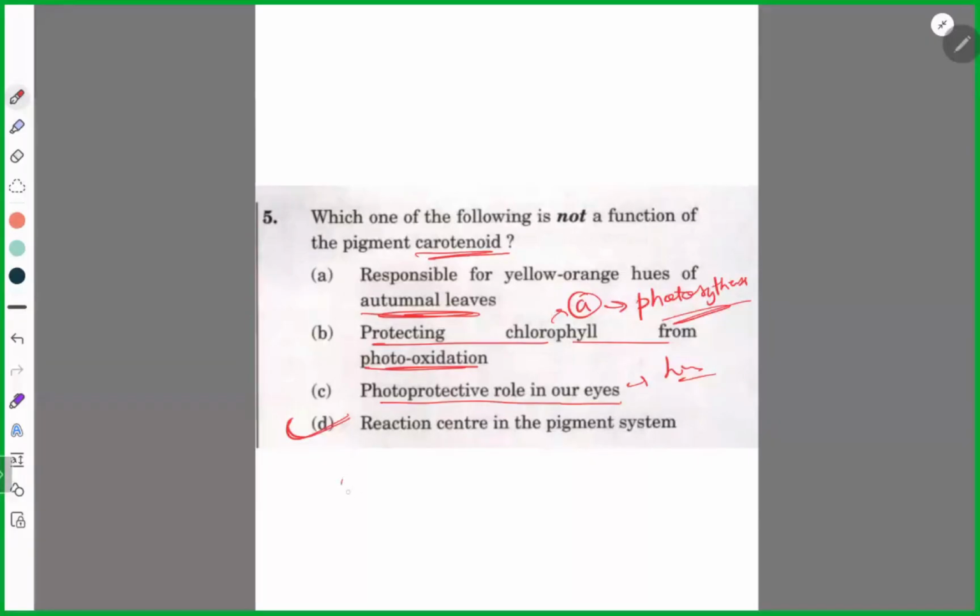And okay, we can also write some more facts. Like there is chlorophyll C, found in marine algae or brown algae.